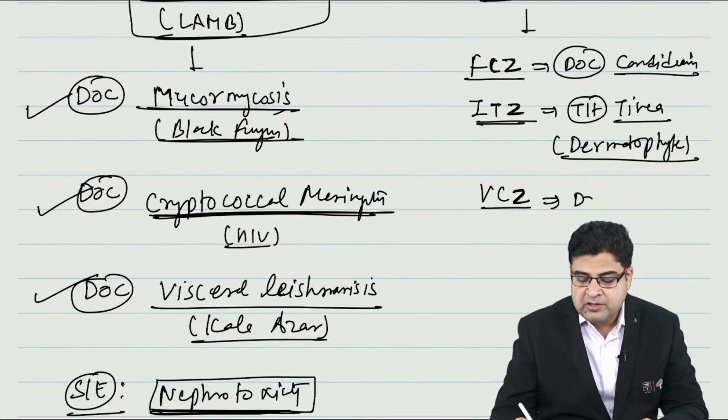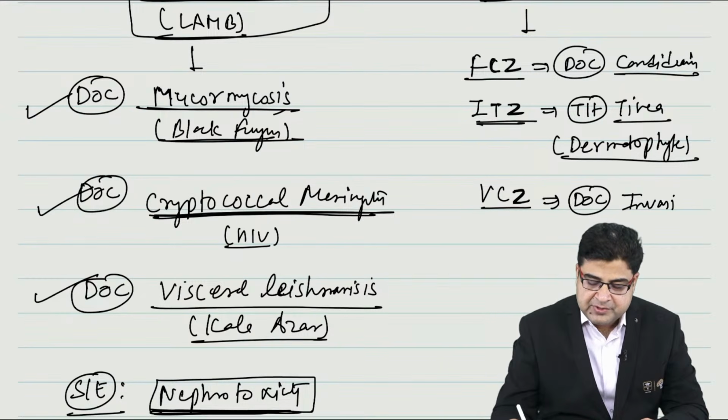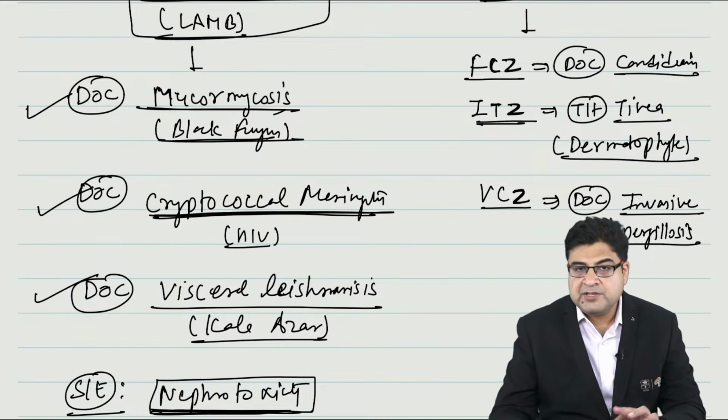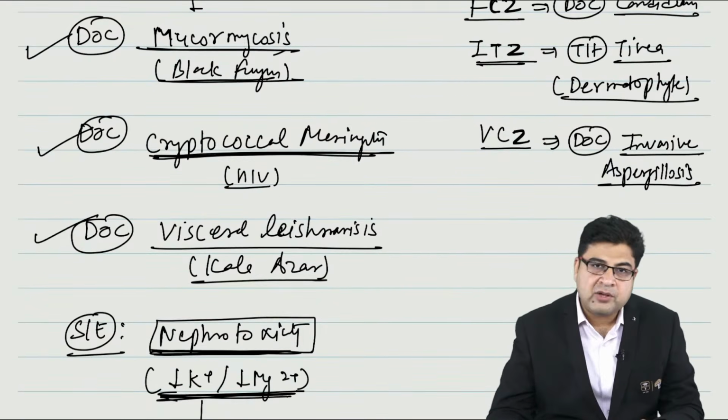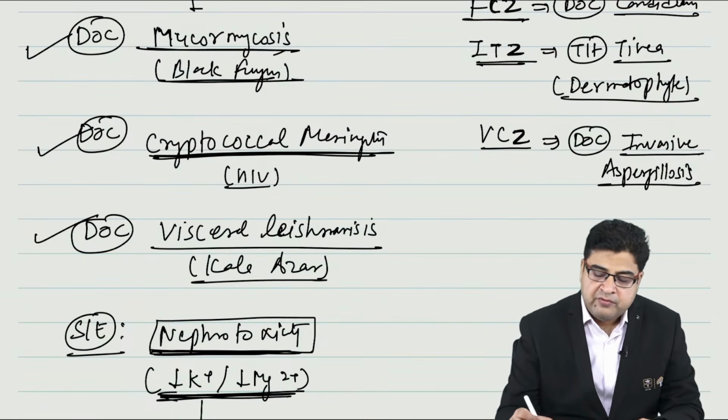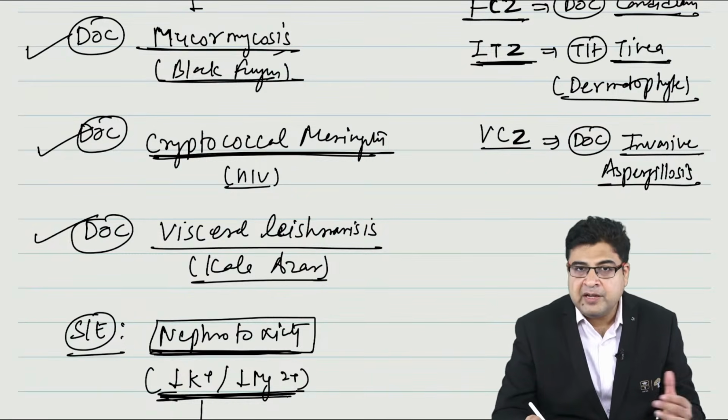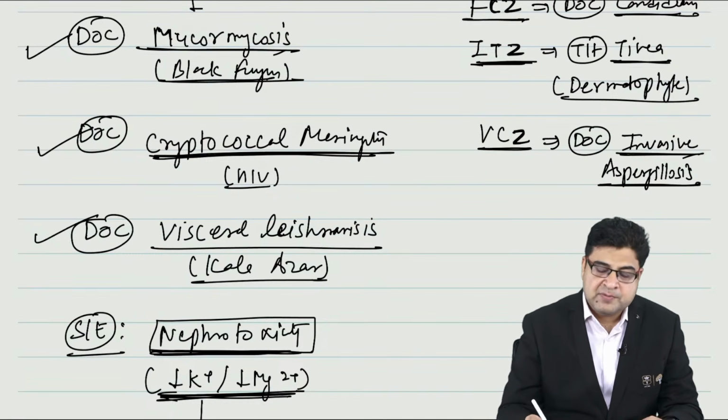Now we have a medicine over here, we call it voriconazole. Voriconazole is a drug of choice for invasive aspergillosis. So invasive aspergillosis, we have a drug known as voriconazole. So fluconazole for candidiasis, itraconazole for tinea infection, derma infection, skin infection. Voriconazole, drug of choice for invasive aspergillosis.